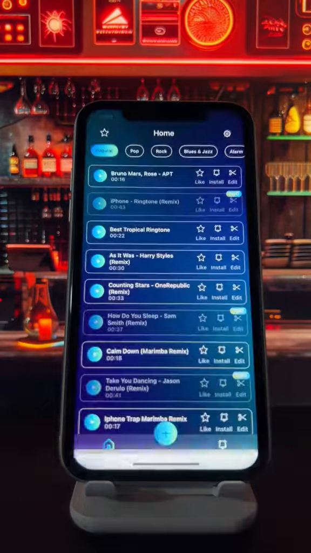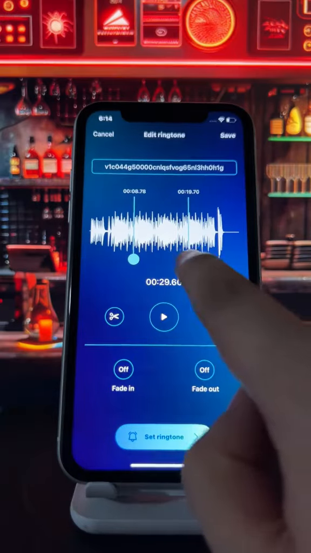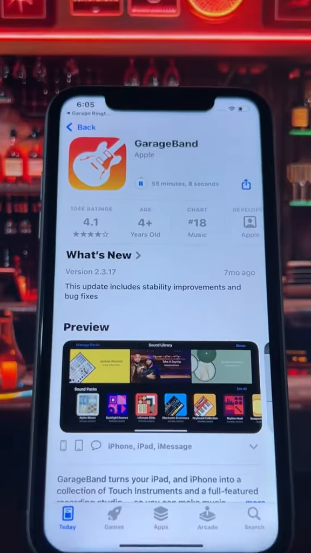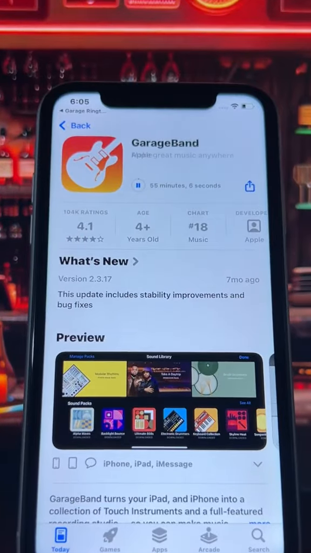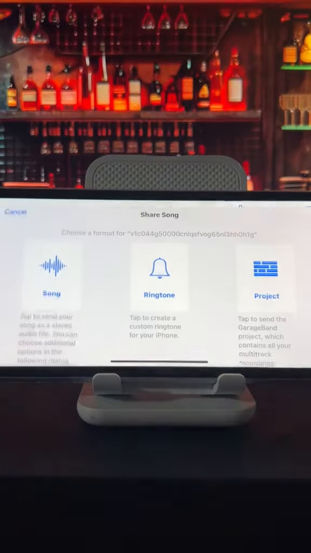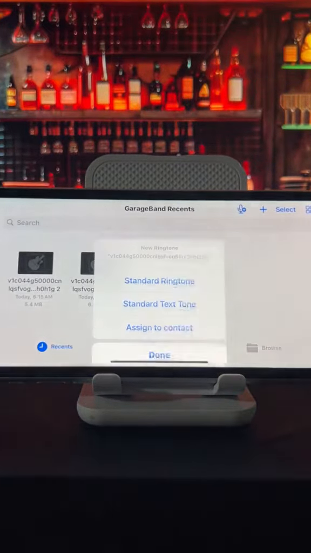sound. You can cut it according to your preference, then share it with GarageBand. If you don't have it, then go to the Apple Store to download it. Finally, just export it as a ringtone and enjoy. That's it.